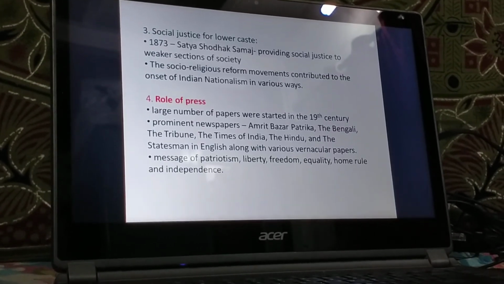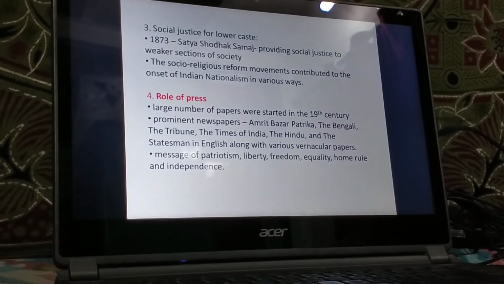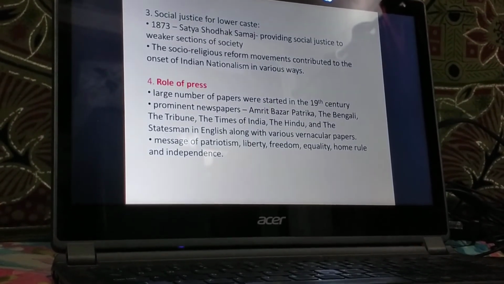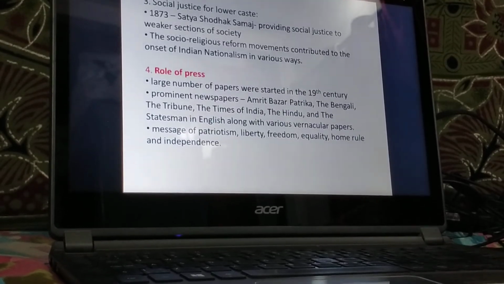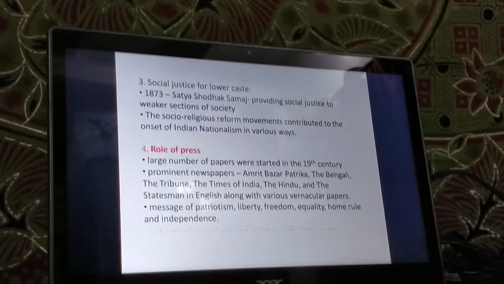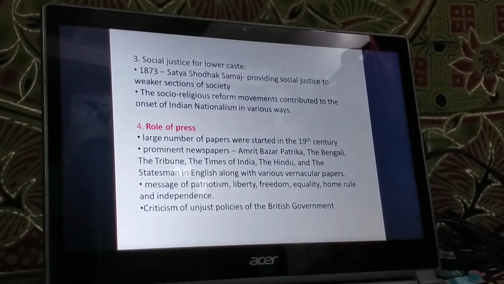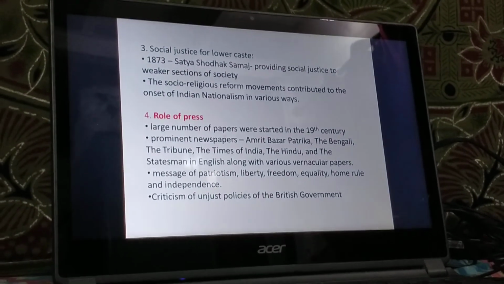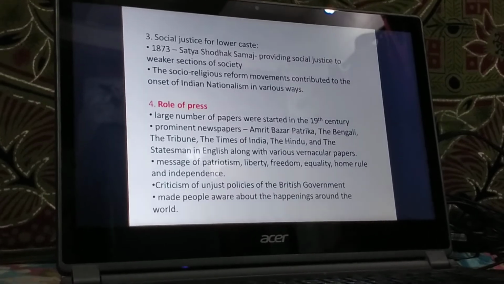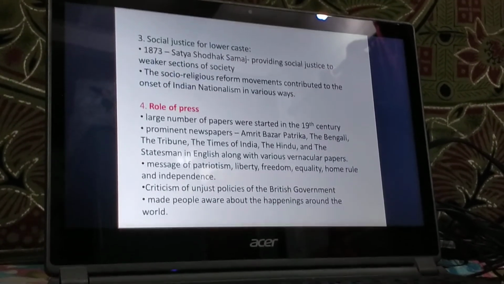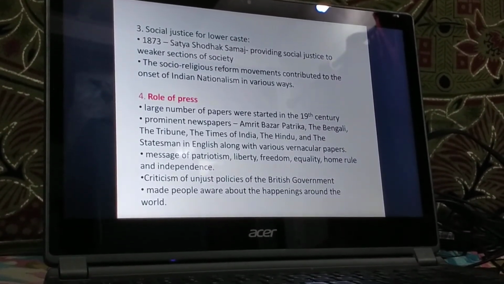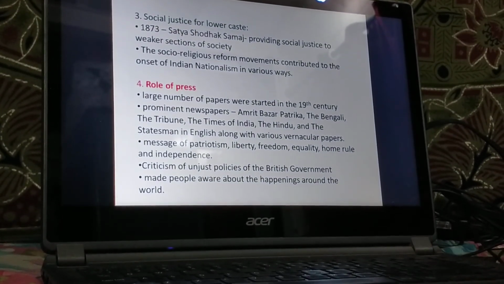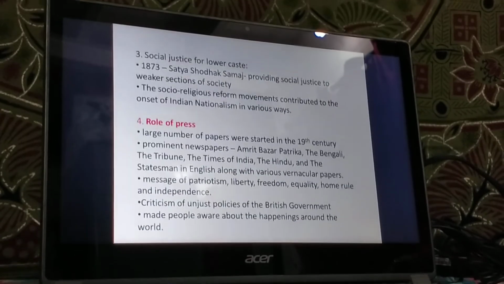Now, these papers were responsible for spreading the message of patriotism, liberty, freedom, equality, home rule, and independence among the Indians. The press also criticized the unjust policies of the British government, which exposed the true nature of the British rule in our country. It also made the people aware about the happenings around the world.